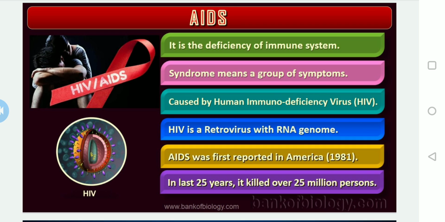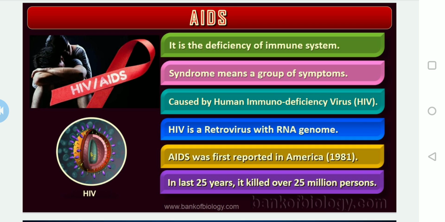Whenever we suffer from any type of disease, our body's immune system fights against that particular disease or the antigens or the microbes. But here it is a deficiency of the immune system acquired during lifetime, not a congenital disease.